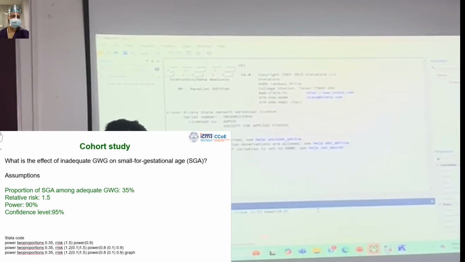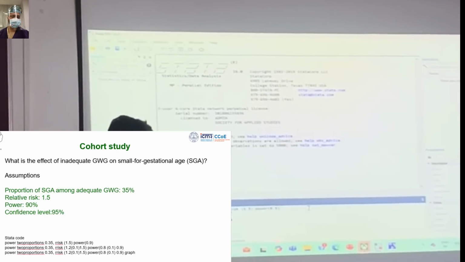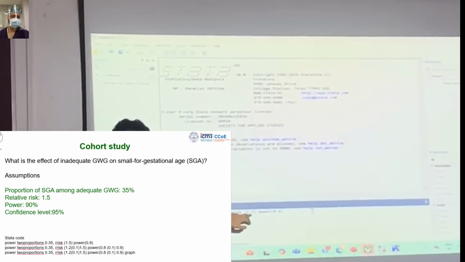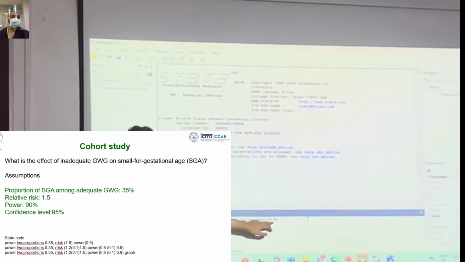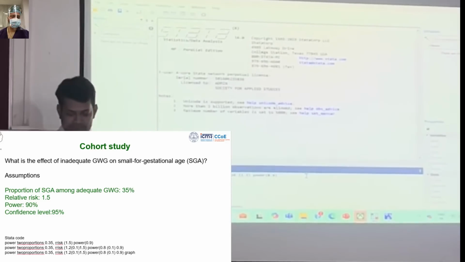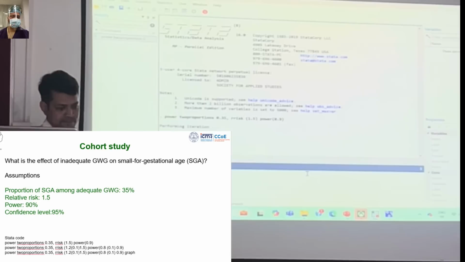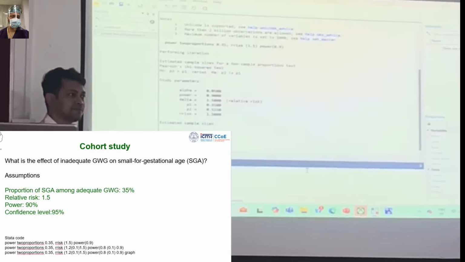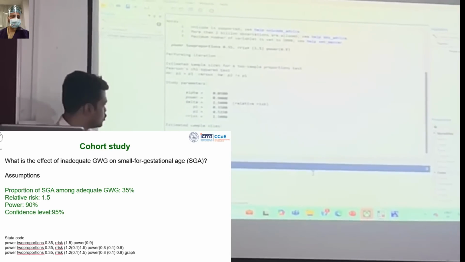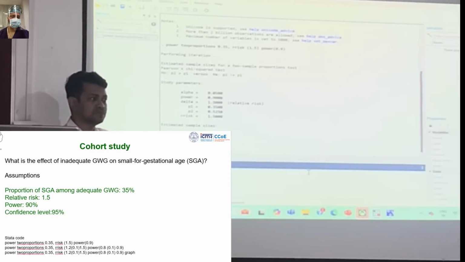I put this at 0.35, comma, relative risk, what we put was 1.5, power 90%. The sample size for the two groups is 167 in each.